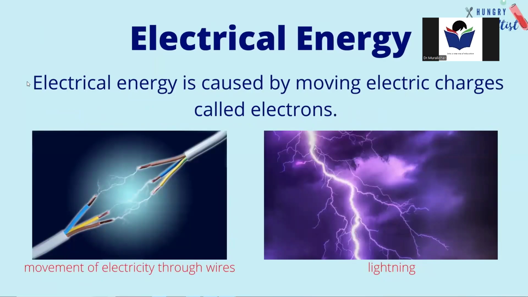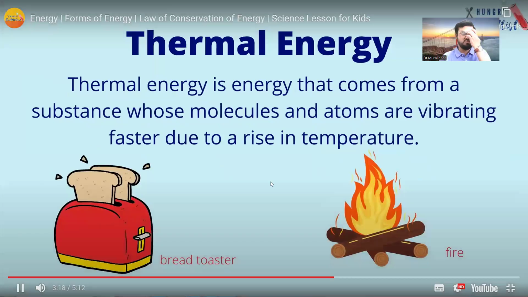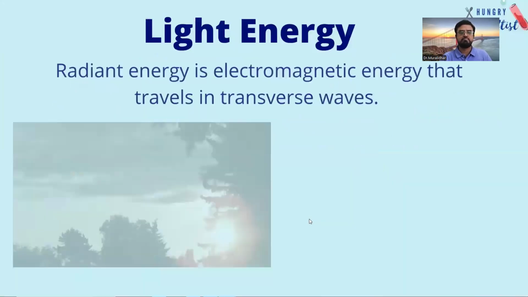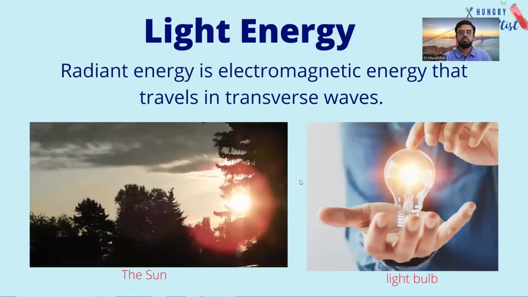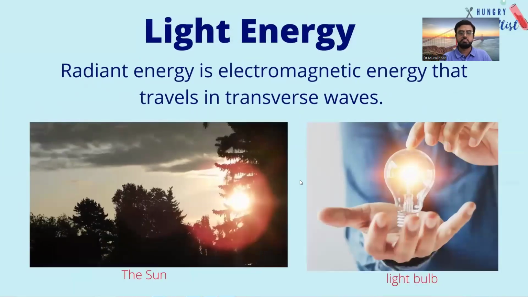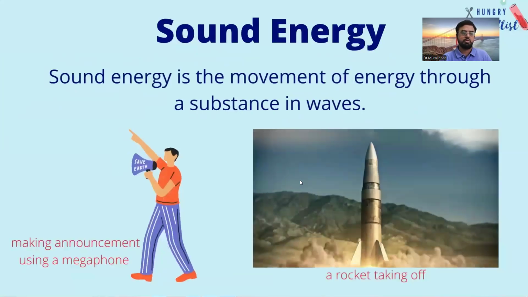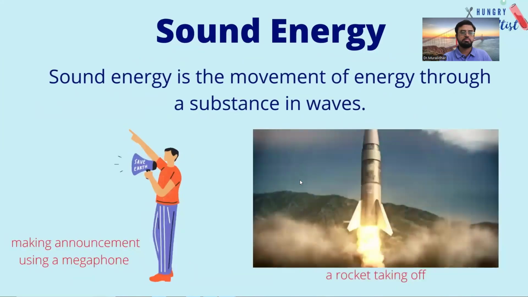Electrical energy is caused by moving electrical charges called electrons. Thermal energy is energy that comes from a substance whose molecules and atoms are vibrating faster due to a rise in temperature. Light energy, or radiant energy, is electromagnetic energy that travels in transverse waves. Sound energy is the movement of energy through a substance in waves.